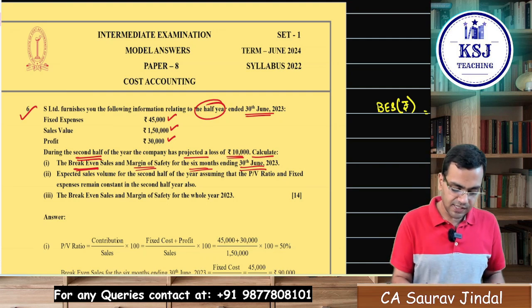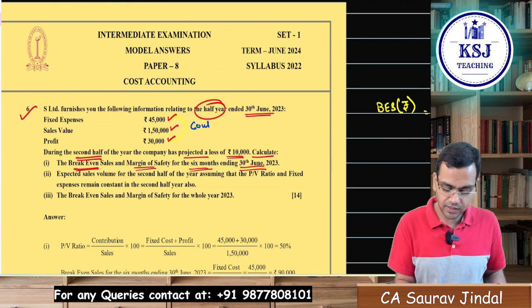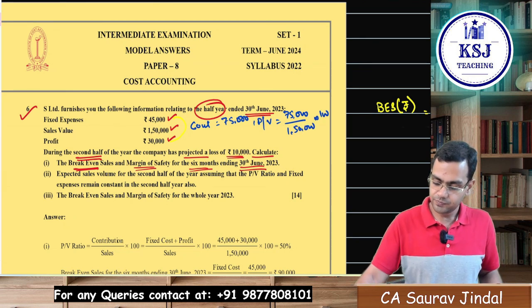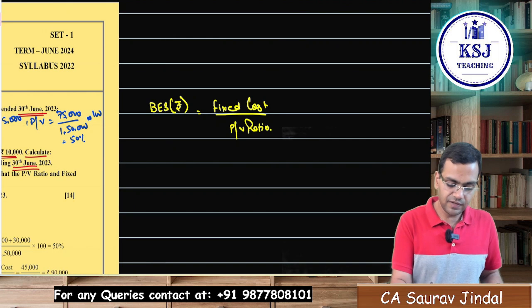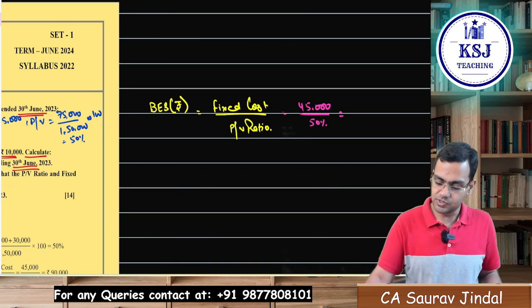Profit is given, fixed expenses are there, so you will calculate contribution here. The contribution will be 75,000. So what will be the PV ratio here? That is contribution 75,000 divided by 1,50,000 sales into 100, that comes to 50%. So what will be the break-even sales? That will be fixed cost of 45,000 divided by 50%.